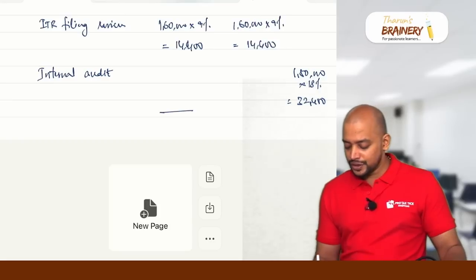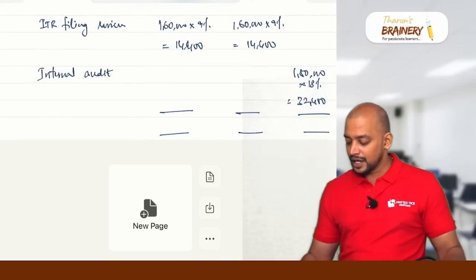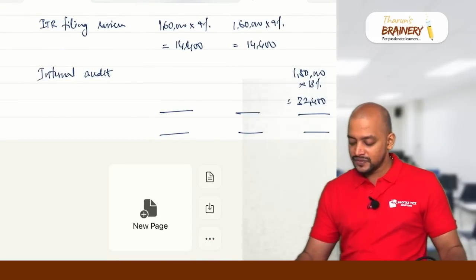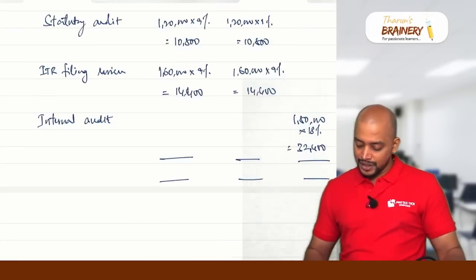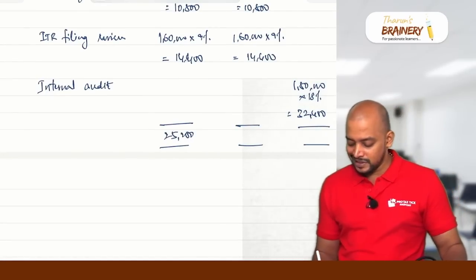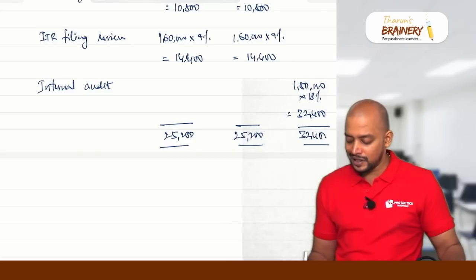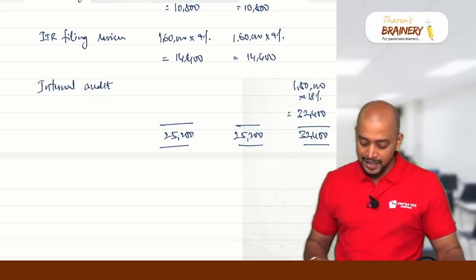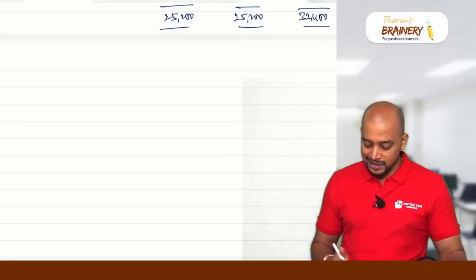So we got the total of CGST, SGST and IGST liability. 10,800 plus 14,400, 25,200 CGST, 25,200 SGST and 32,400 is IGST liability. Done. Statement 1. Now we will take the next statement.